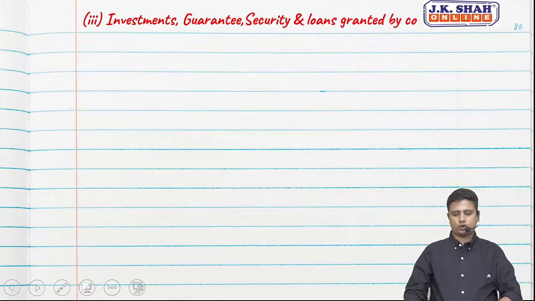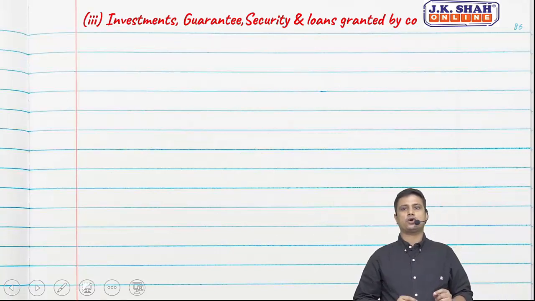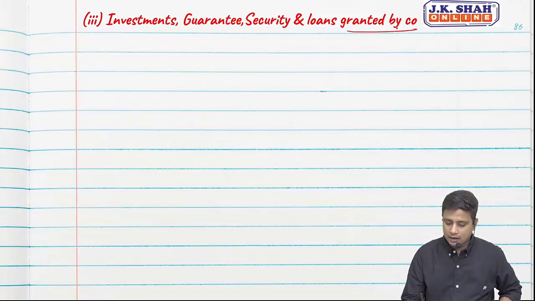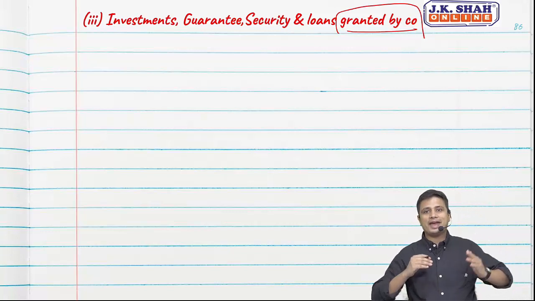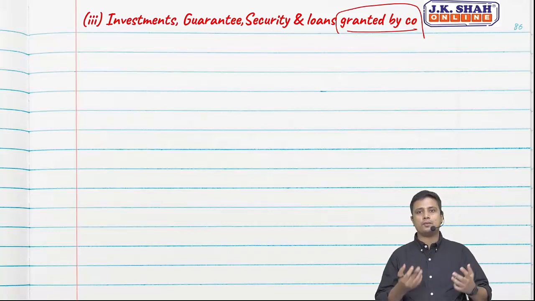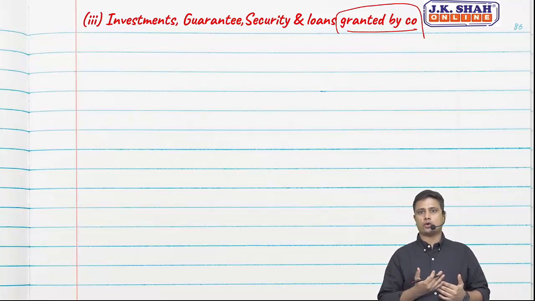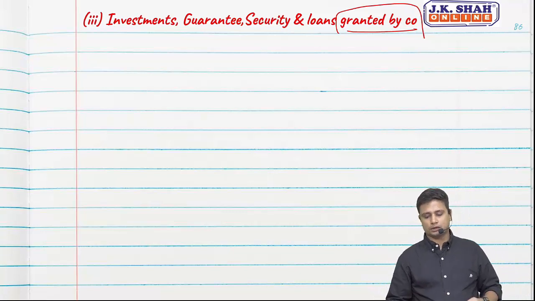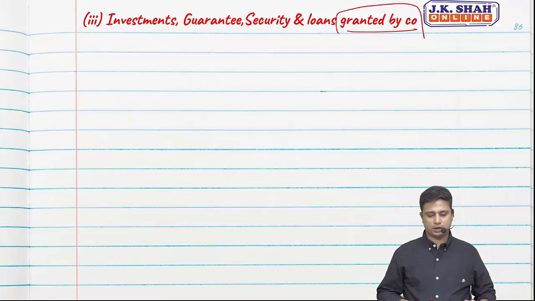Let us move ahead to clause number 3: investment, guarantee, security and loan granted by the company. What are we talking about? Where we have granted loans and made investments, so we are talking about our assets. We have granted loans and securities; we have not borrowed money. We have granted loans and advances to others. There are 6 particular things that they want to know in this clause.